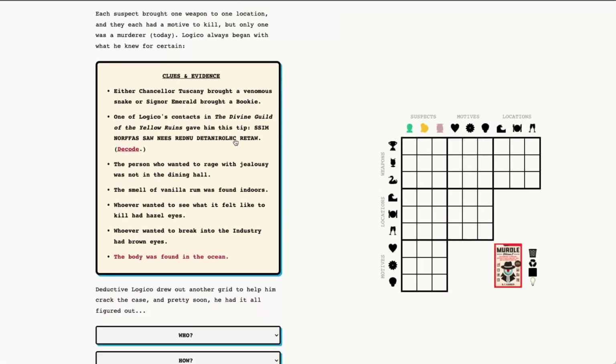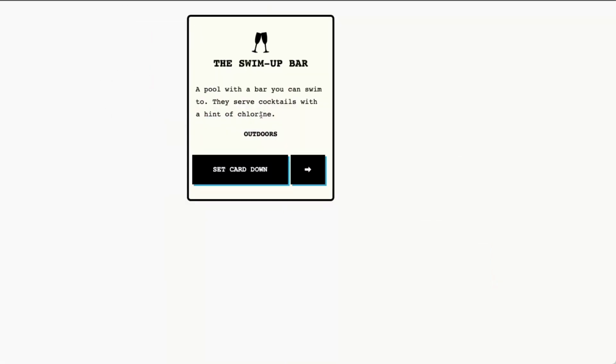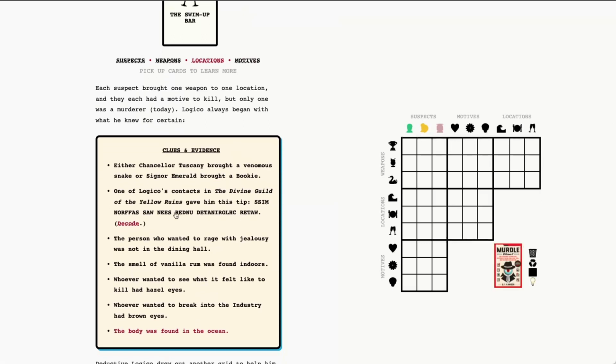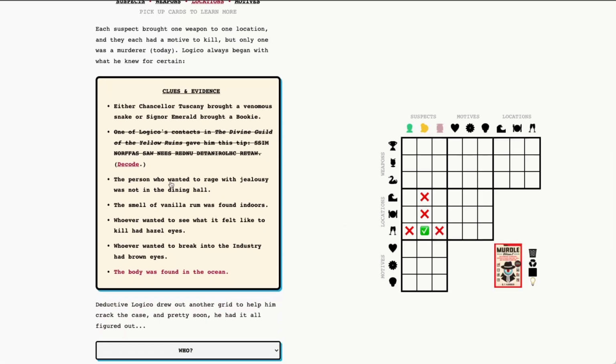So this is chlorinated water. So Miss Saffron was, yes, at the swim-up bar because we see that chlorine here. And she was seen under chlorinated water. Okay. So she was at the swim-up bar. So we can go ahead and mark Miss Saffron at the swim-up bar. And of course, mark out the other locations and other suspects for that location. All right, so moving on.